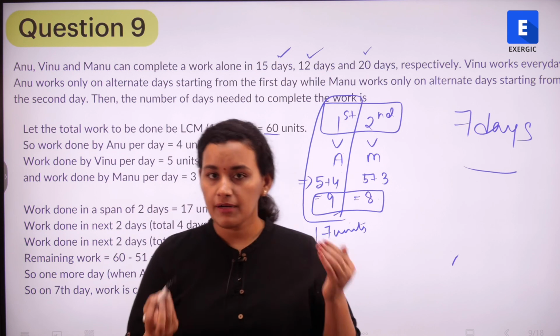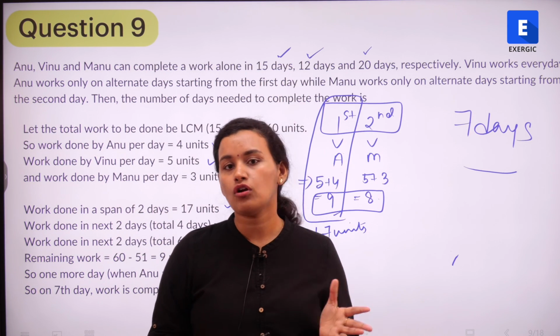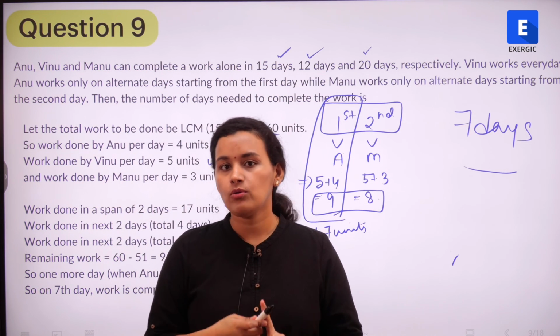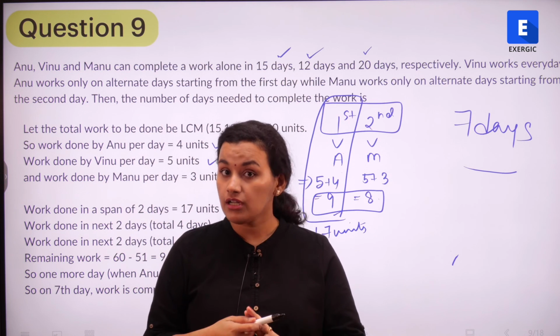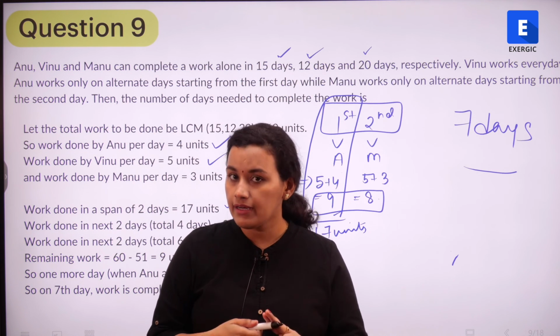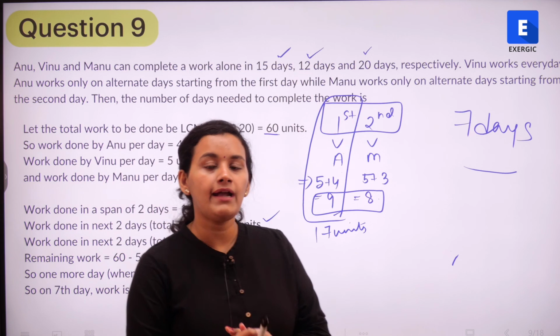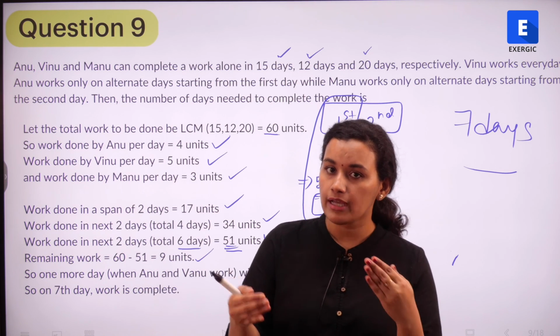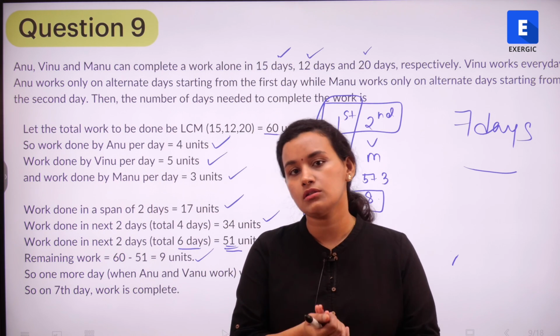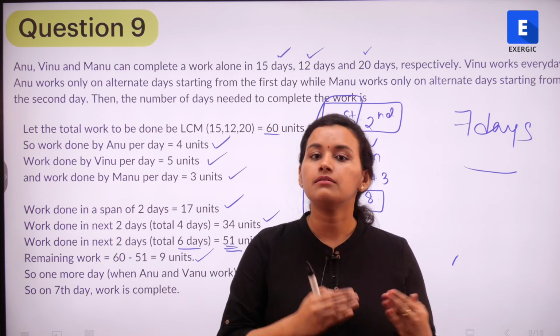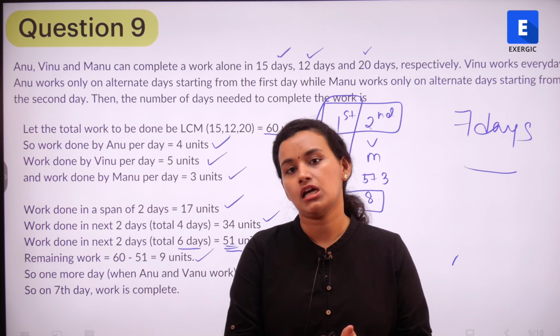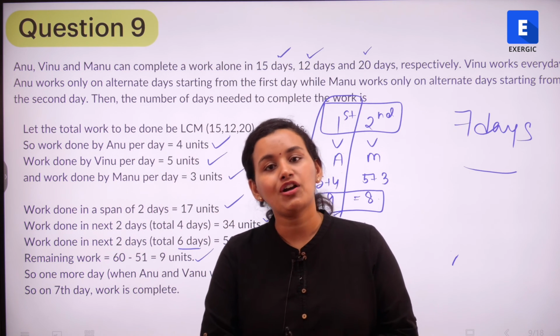So of course your fundamentals need to be very clear if you want to solve questions like this. How we define work, or how we define the total work, how we define the work done per day, and then how do we go about finding out the total number of days required when 3 people are working together but they are not all working on a particular day. There is a particular pattern in which they are working, right? Let's move on to the next question.